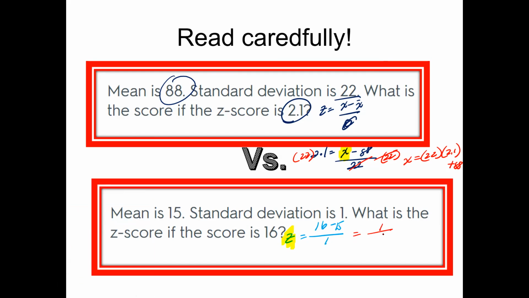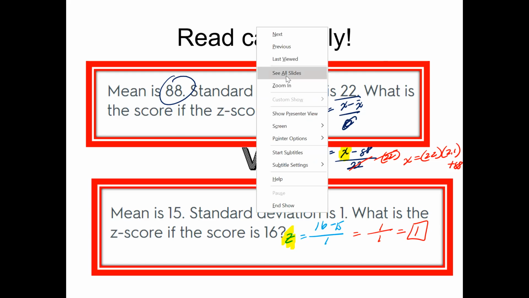In this case, it's a little bit easier actually. 16 minus 15 is 1. 1 divided by 1 is just 1. So there's actually no manipulation of the variables to solve for x. So be careful with that.